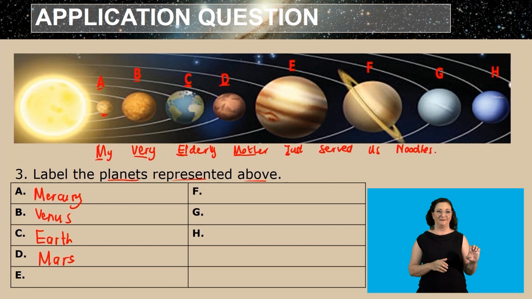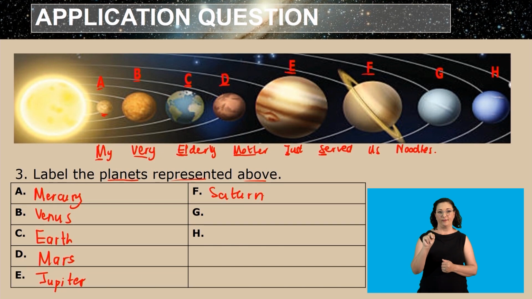And then just, letter E will represent Jupiter. And then letter F for served will represent Saturn. And then us is letter G, which represents Uranus. And then noodles and letter H represent Neptune.